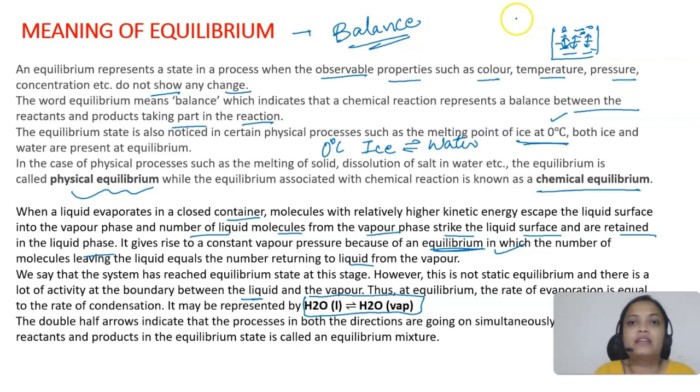The sign for equilibrium is these arrows. It means the reaction is taking place in both directions. So H2O from liquid to H2O vapor. This is a double half arrow that we will be using in this chapter for equilibrium. And the mixture that we have in that equilibrium state will be known as the equilibrium mixture. We will call that mixture the equilibrium mixture.